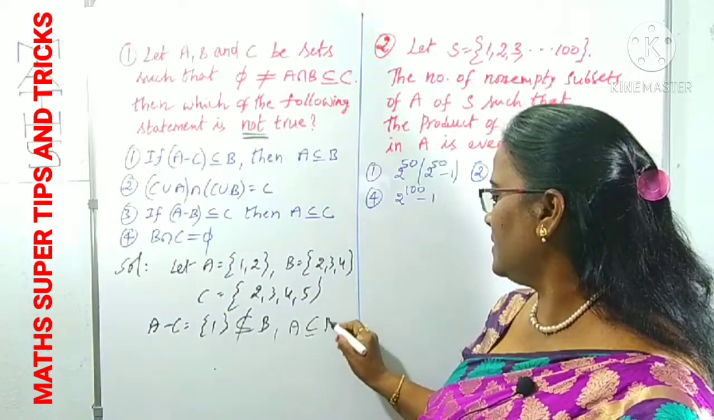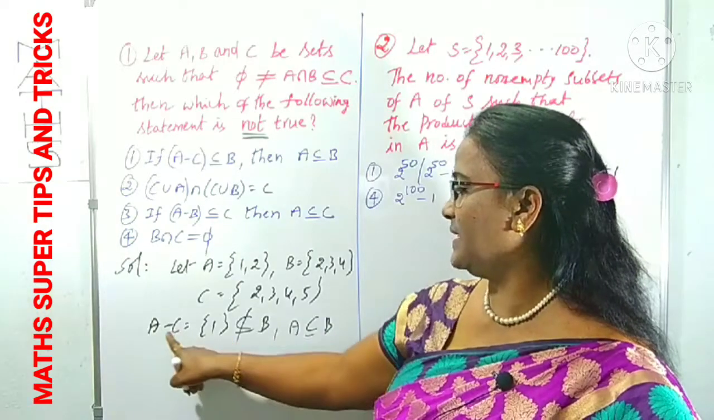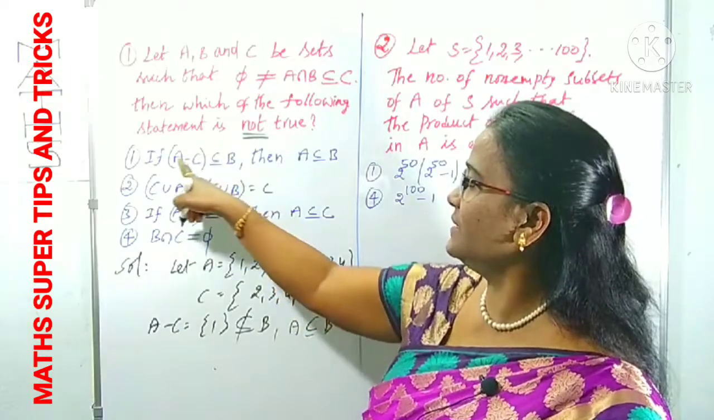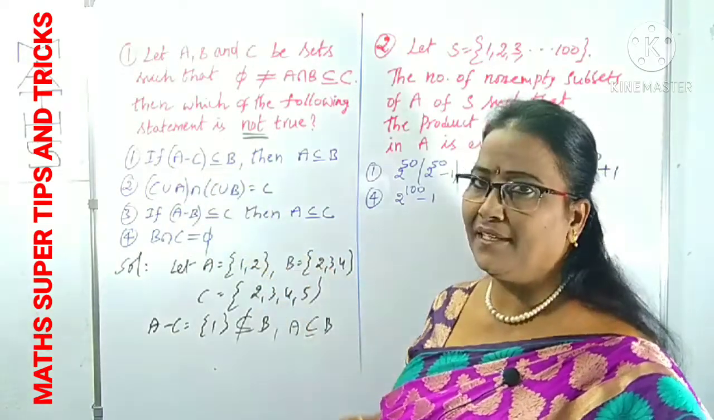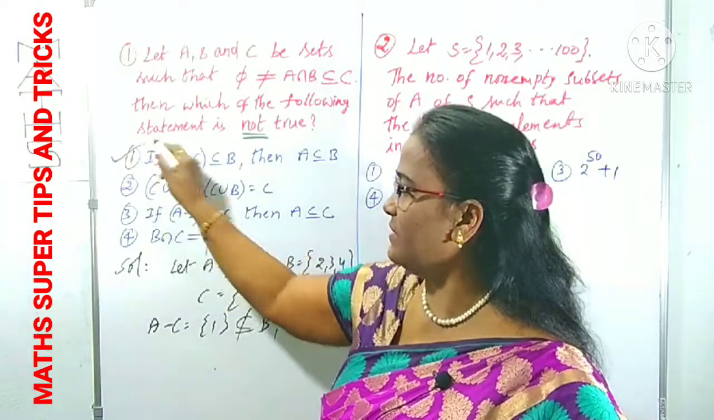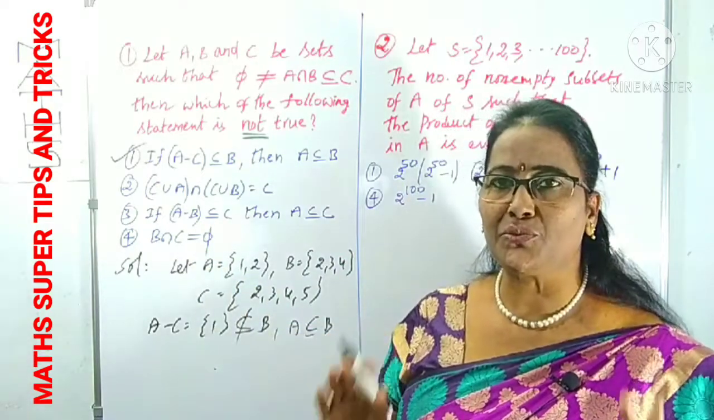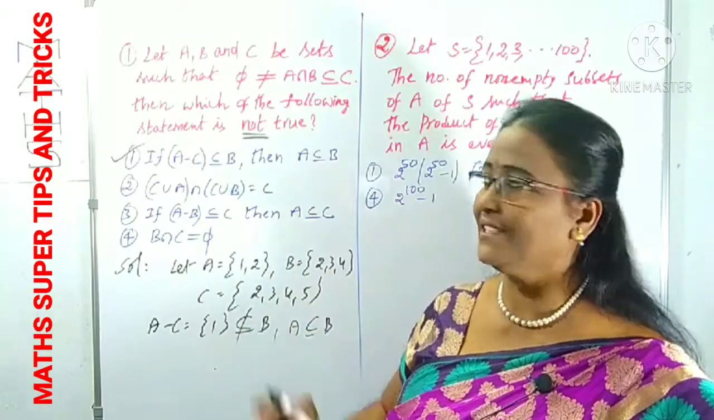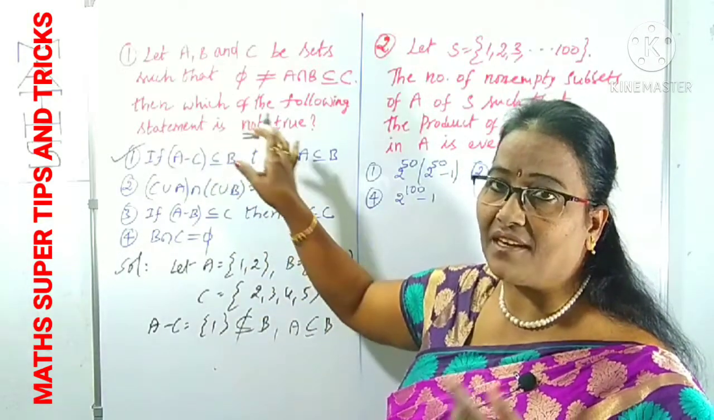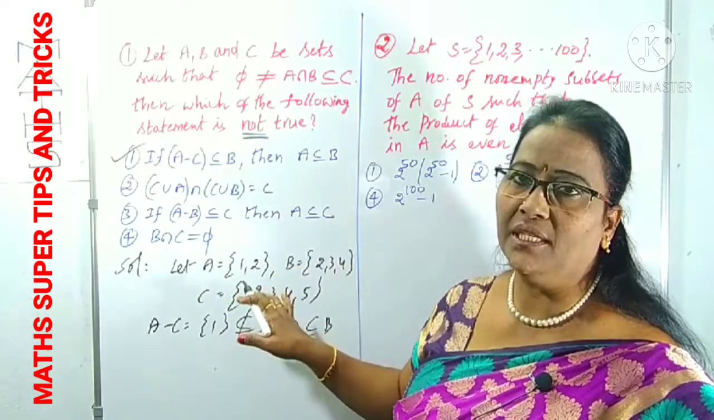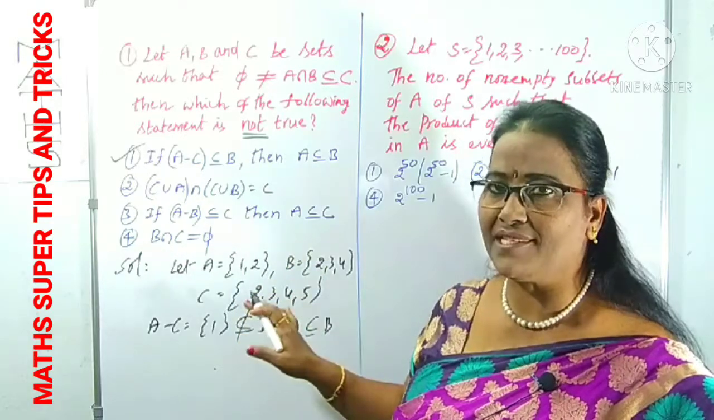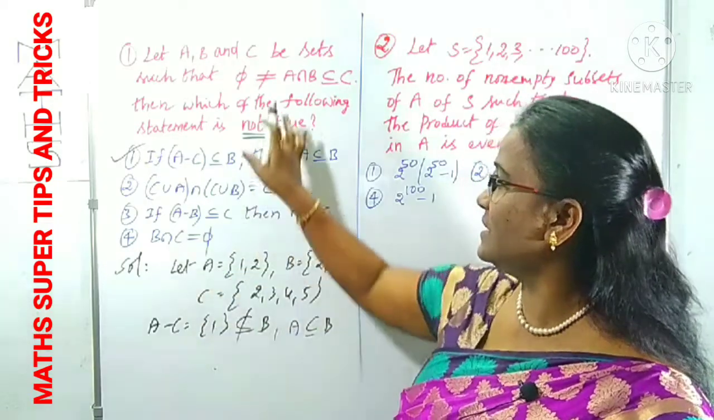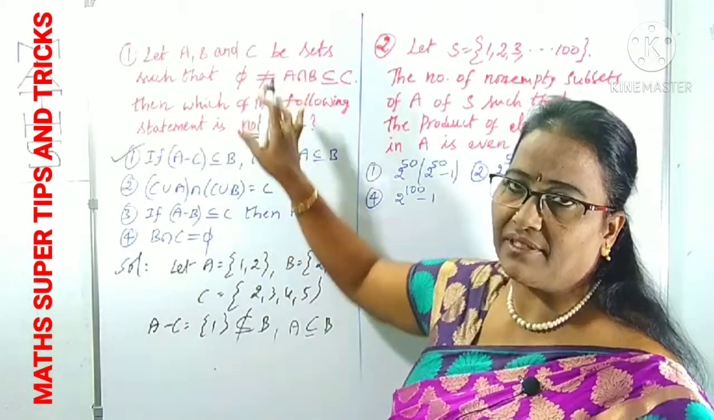Okay. But here, A minus C is not a subset of B. Which is wrong? A minus C subset of B is clearly wrong. That's why this is our correct option. You have to choose the options carefully. We have to verify the options carefully like this. The question is asking which is not true. Which is not true means which is false is being asked. We can check according to the A, B, C sets, and choose according to the given condition.